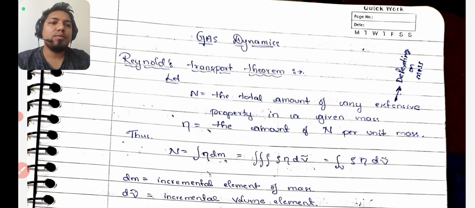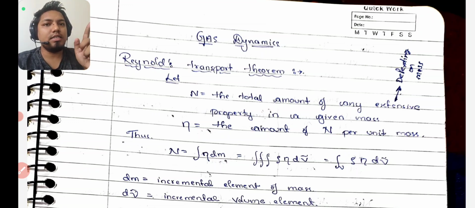It means Reynolds transport theorem gives you an integral form for a property which is an extensive property. Extensive property means one which depends on mass. We have two kinds of properties, intensive and extensive. There is a trick: intensive, independent. So IN: intensive property, independent property. But here capital N will be a property which is extensive, which means it depends on mass.